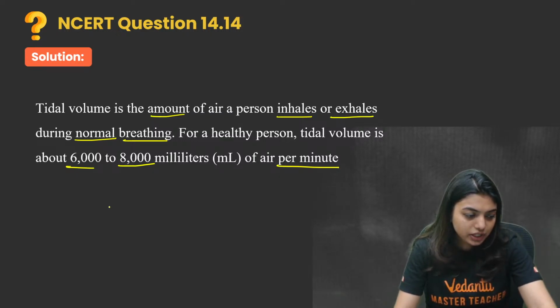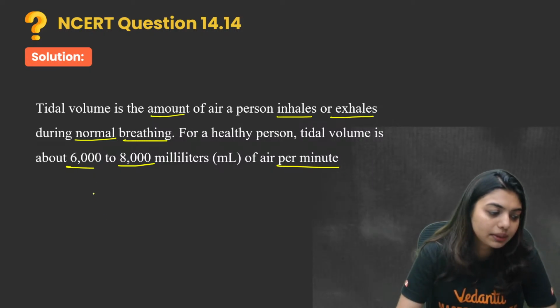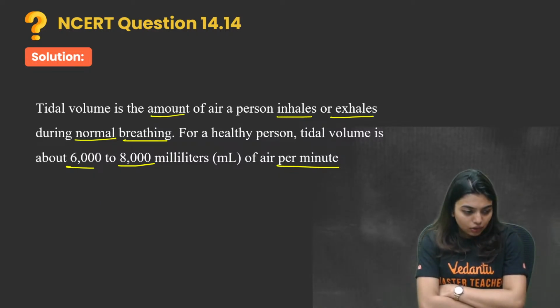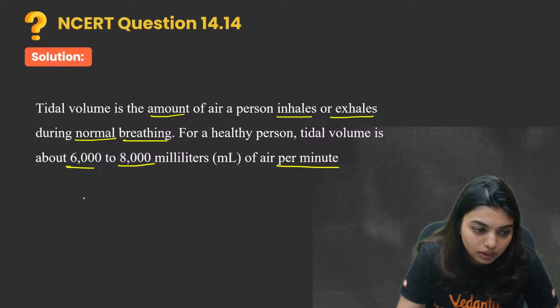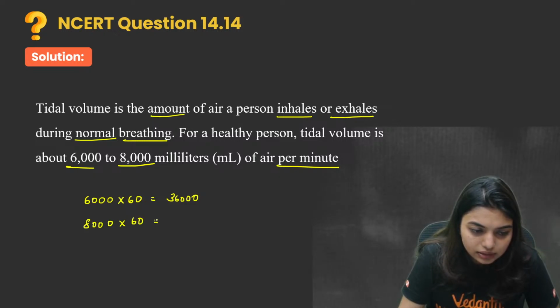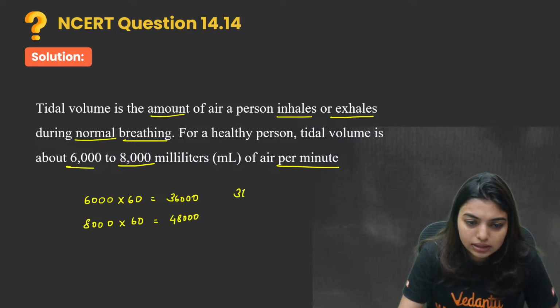Yes. Check. Okay. So it is approximately 500 milliliters per breath in a healthy man. He can approximately expire 6000 to 8000 per minute. Now they are asking for per hour, right? So you can just do 6000 into 60. That will give you around 36,000. Same thing you can do for 8000 into 60, around 48,000. So around 36,000 to 48,000 milliliters per hour.